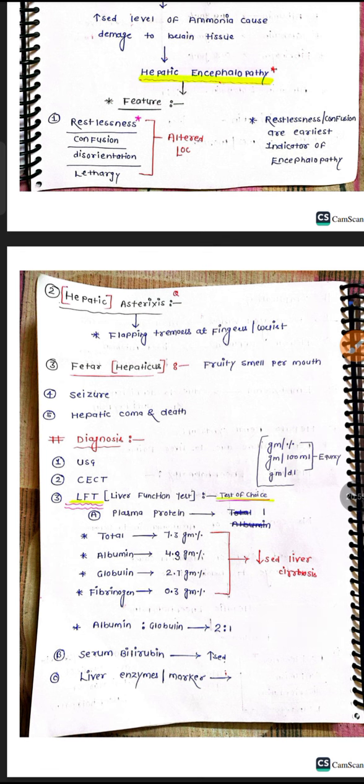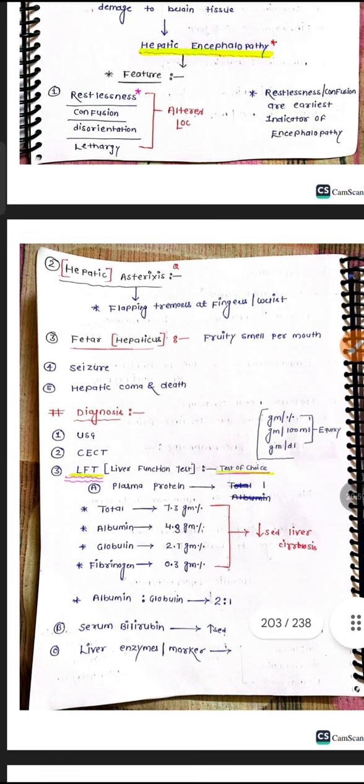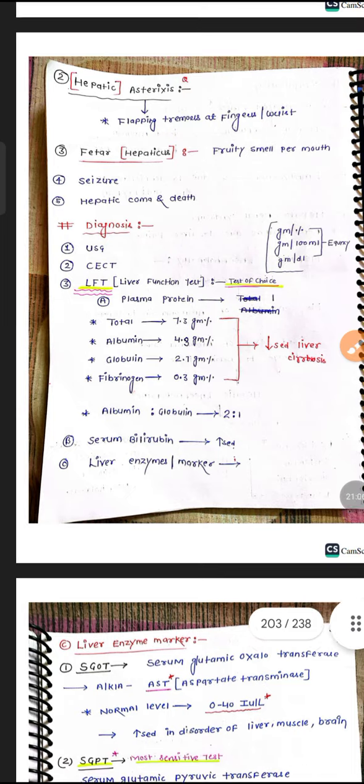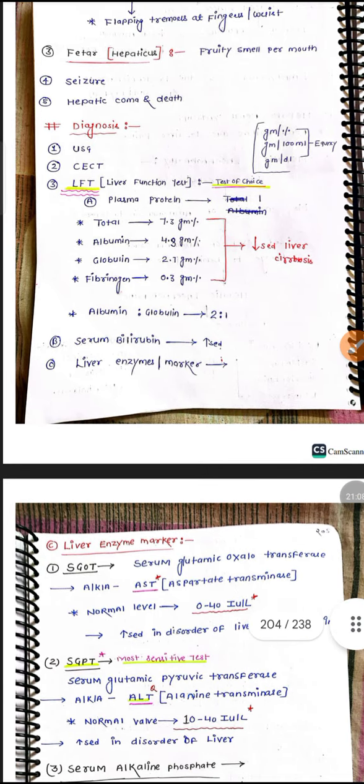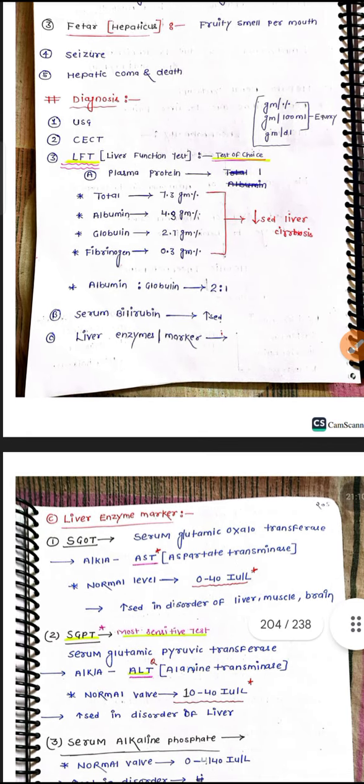If it is decreased, it indicates liver damage. Serum bilirubin will be increased, and because of that we can also observe jaundice in these patients. Liver enzymes SGOT and SGPT will be greatly increased.